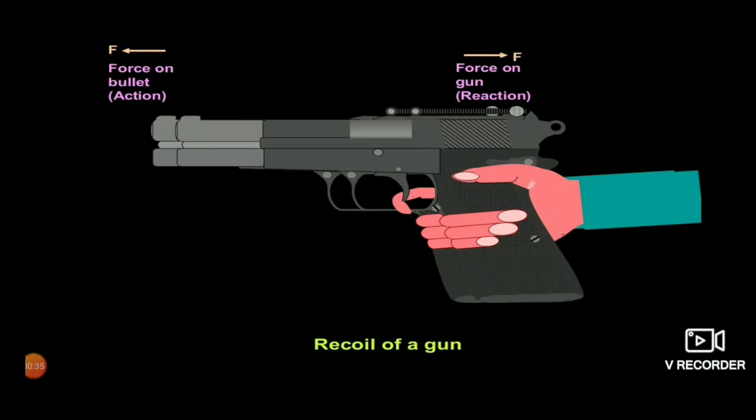These two forces are always equal in magnitude, meaning the force applied on the bullet is equal to the force applied on the gun, but the directions of these two forces are always opposite to each other. This process helps in the recoiling of the gun.